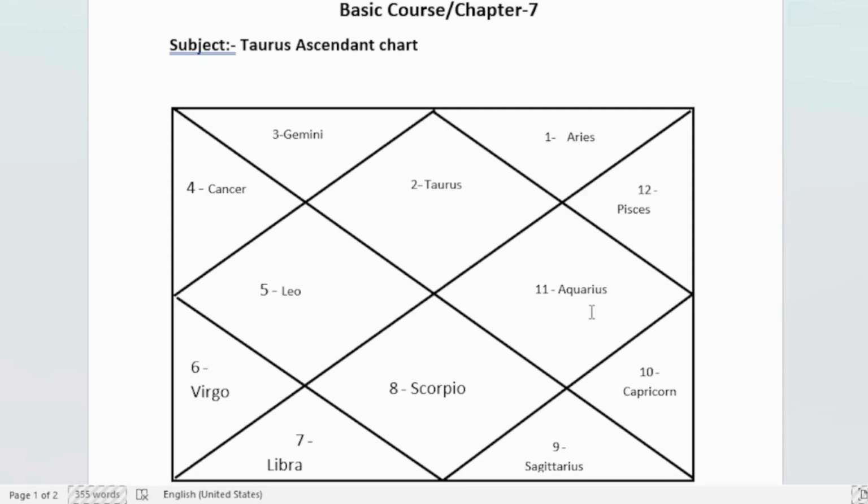So we have learned here that Venus, Mercury and Saturn, these three are the most auspicious planets for Taurus ascendant. Moon and Sun become neutral planets. Mars and Jupiter become malefic planets for Taurus ascendant.